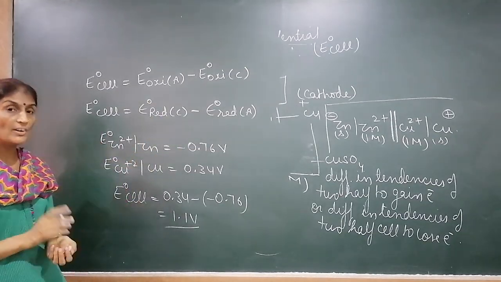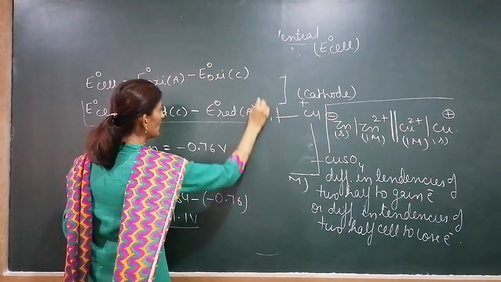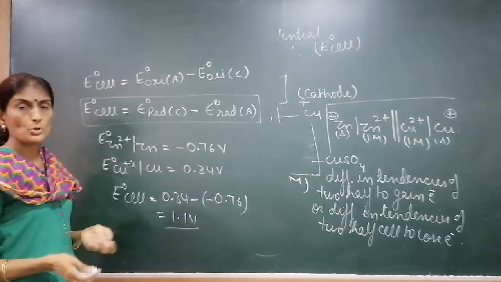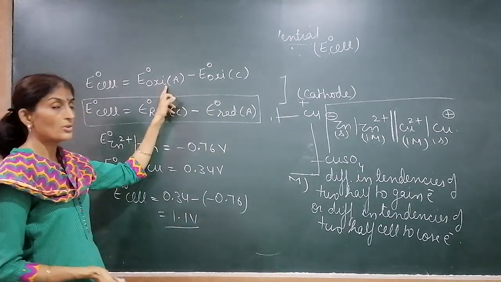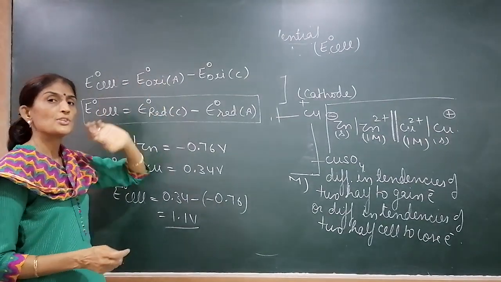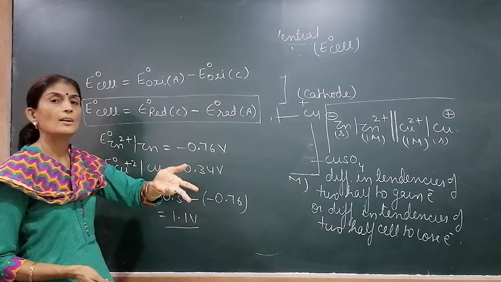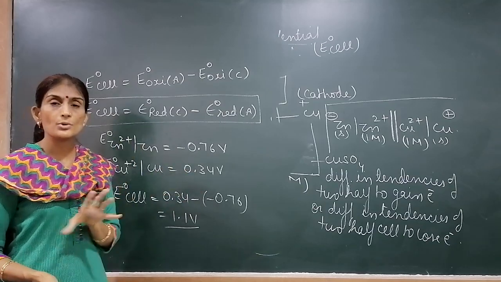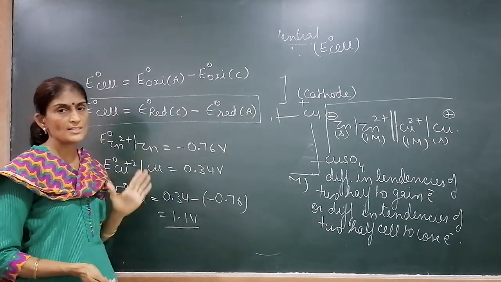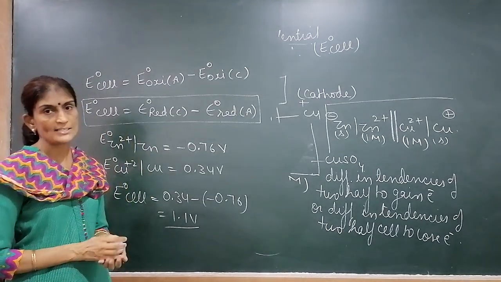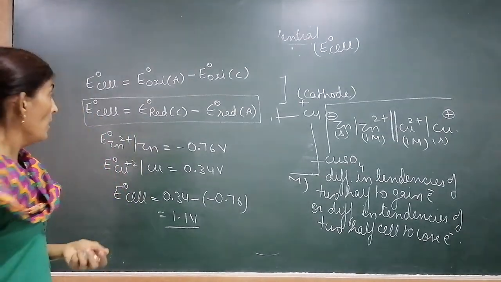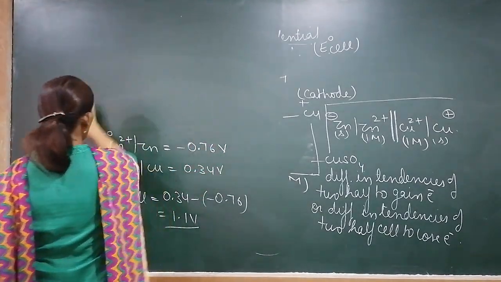In this book, we will deal with only reduction potentials because in this book the table is given. Everything will be with reduction potentials only. Oxidation potentials will not be used. Suppose it is given that this is the potential of this cell, then which should you consider? Consider the reduction potential, because in this book everything will proceed with reduction potentials. Okay? Cell potential. Clear?